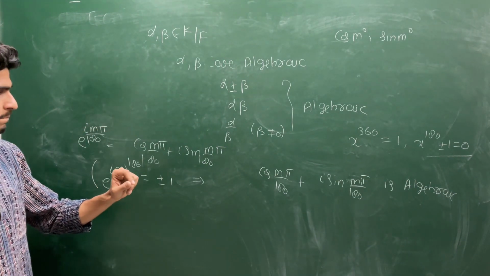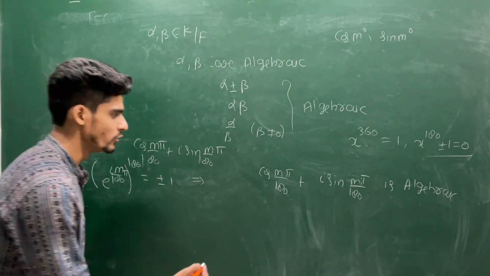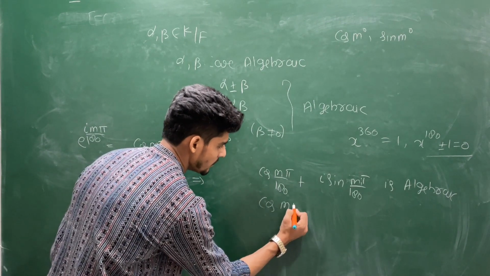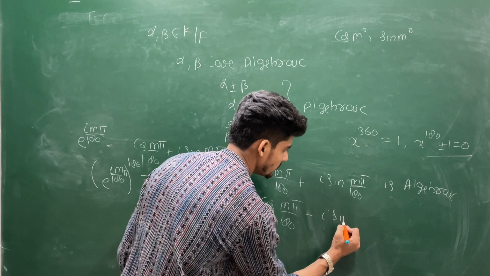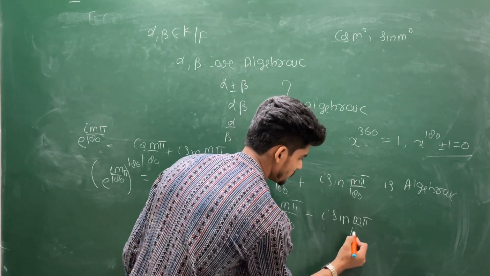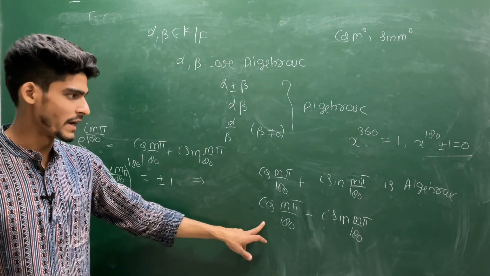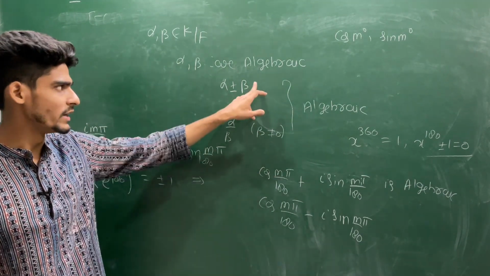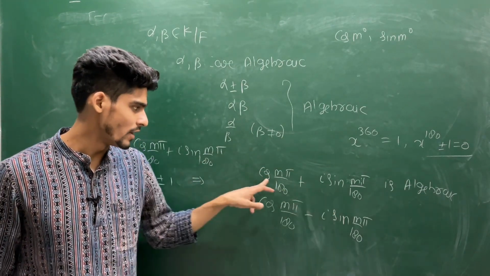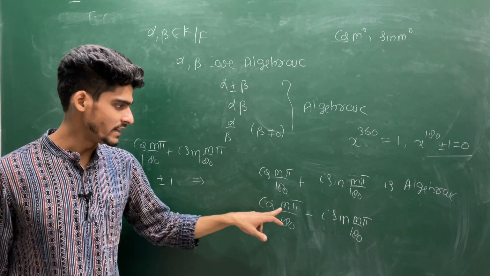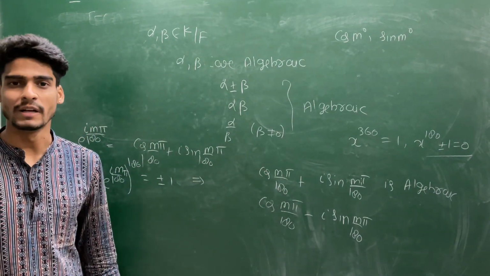You can choose m to be a negative integer also. Then what will you have? You will have this, because cos is an even function and sin is an odd function, and by the same logic this is algebraic. And once it is algebraic you can take the sum and the subtraction. If you sum these two, the sine terms will cancel. You will have 2 times cos of m pi by 180 is algebraic, and 2 is algebraic, so cos of m pi by 180 will be algebraic.